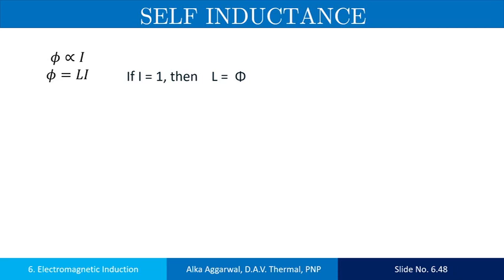Now, the magnetic flux is proportional to I. You know very well that phi is equal to B into A, and the magnetic field inside the solenoid is mu naught N I. So we can say that the flux is proportional to I. We can write it as phi equals L I, where L is the constant of proportionality and it is called self-inductance.